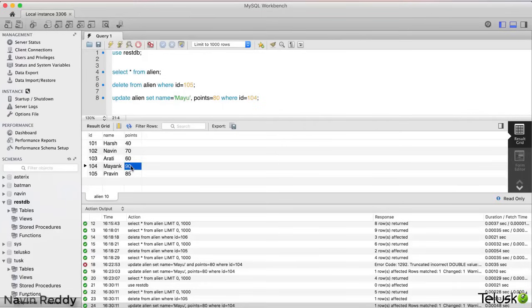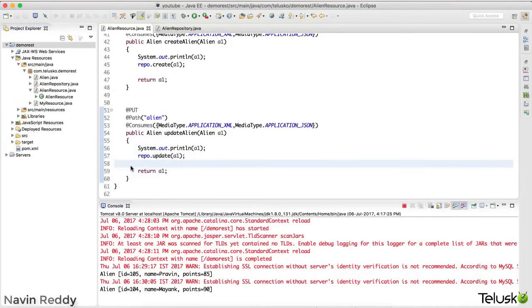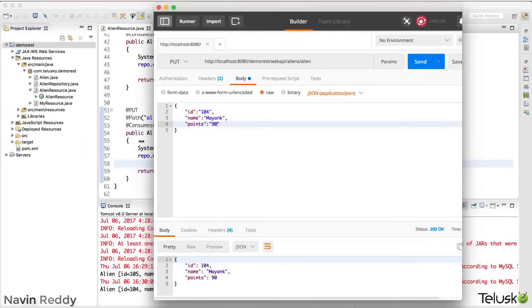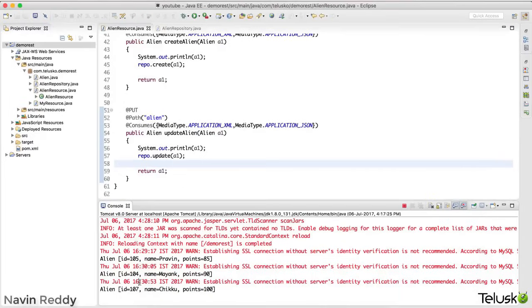Now just one query. What if you don't have an ID which you are specifying? The request which I'm sending now, okay, where's my Postman? It is here. The data which I'm sending is, let's say, 104. What if you try to update 108 or 107? Now what will happen, because we don't have any data with 107, right? So let's say for 107, I want to change this name from Mayank to Chiku. That's his nickname. He's my nephew actually. And let's say points is 100, because as he's my nephew, he has more knowledge than me. So of course this should work. The moment I run this, you can see it worked.